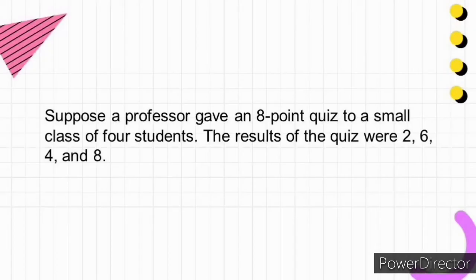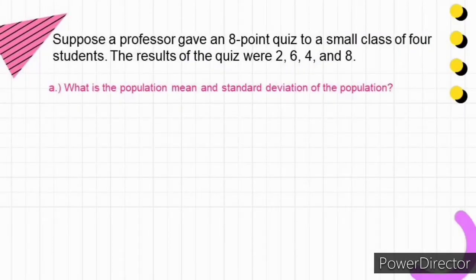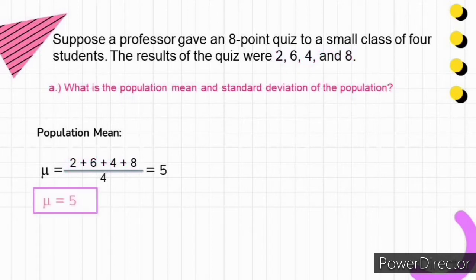Suppose a professor gave an 8-point quiz to a small class of 4 students. The results of the quiz were 2, 6, 4, and 8. A. What is the population mean and the standard deviation of the population? To solve for the population mean, just add all the numbers in the population. We have 2 plus 6 plus 4 plus 8 divided by the population size. Since we have 4 numbers, therefore divided by 4. So the population mean is 5.